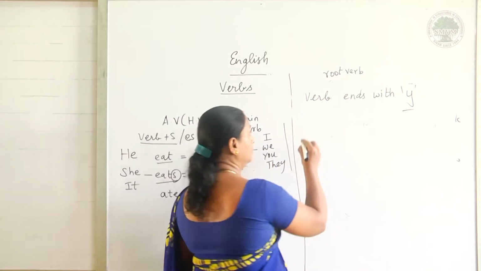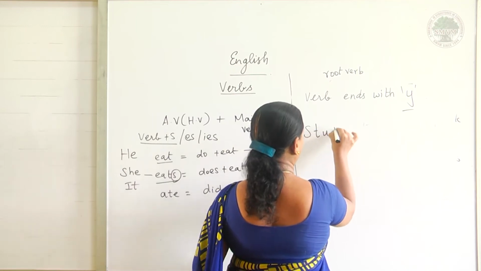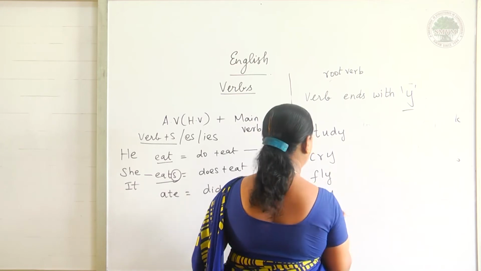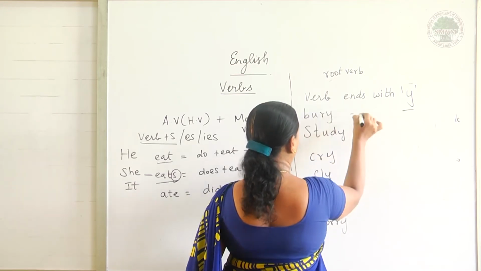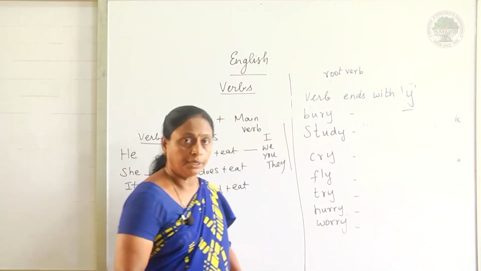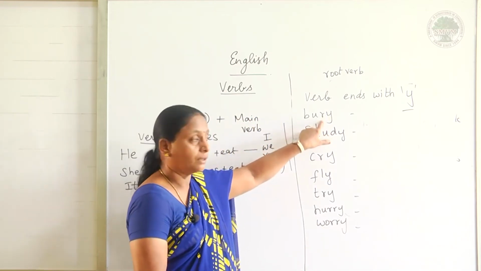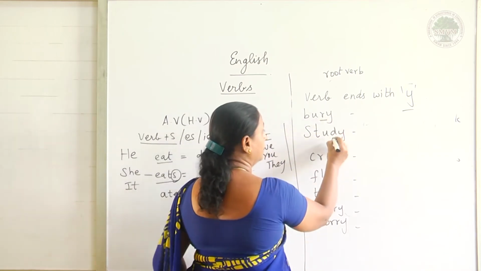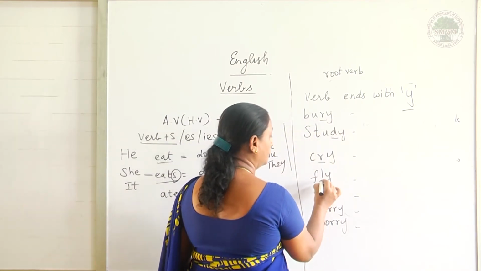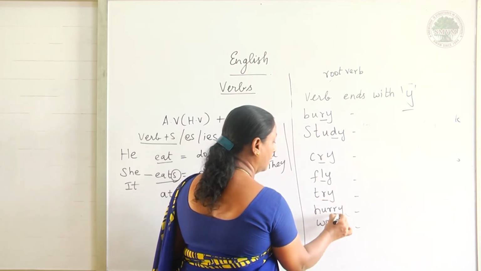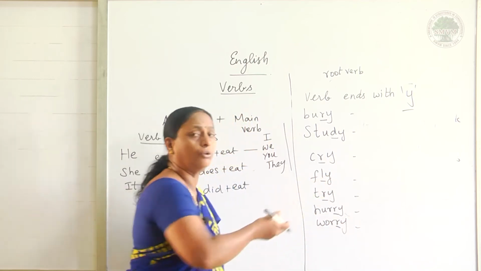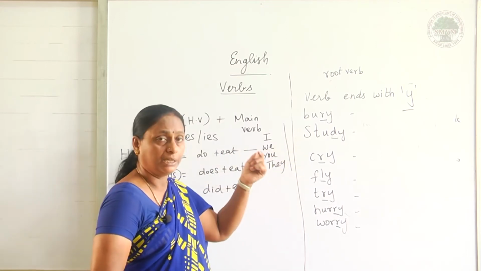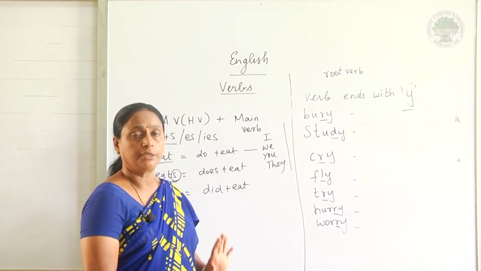Now for example, study, try, fly, hurry, worry, okay, bury. All these words end with Y, and see the letter before it: R, D, R, L, R, R, R. All these letters before Y are consonant letters, so when the word ends with Y, I have to change it.